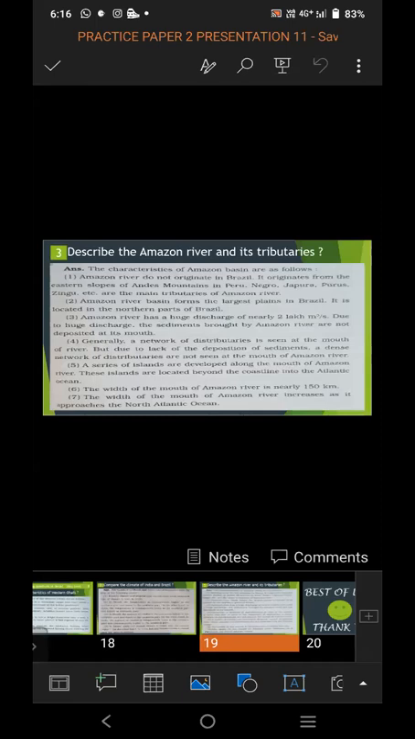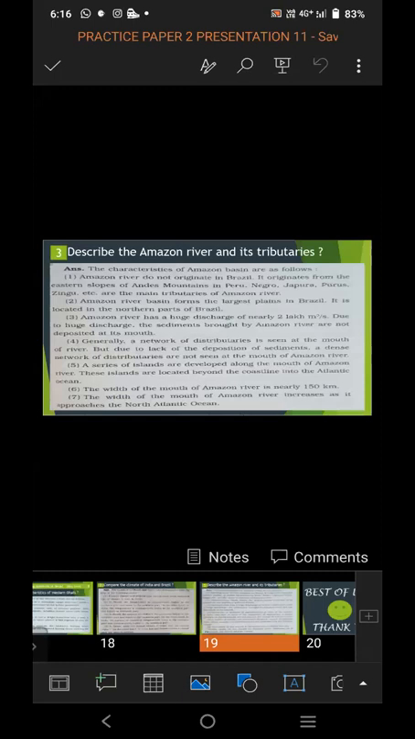The width of the mouth of the Amazon River increases as it approaches the North Atlantic Ocean. The Amazon River drains into the North Atlantic Ocean, and its width gets more than 150 kilometers as it approaches it. So these are the important points you should include in your answer while writing it.